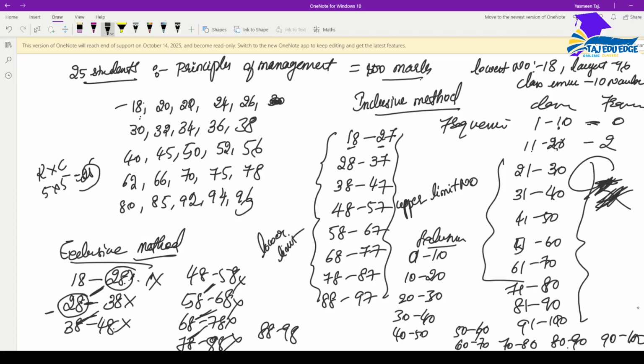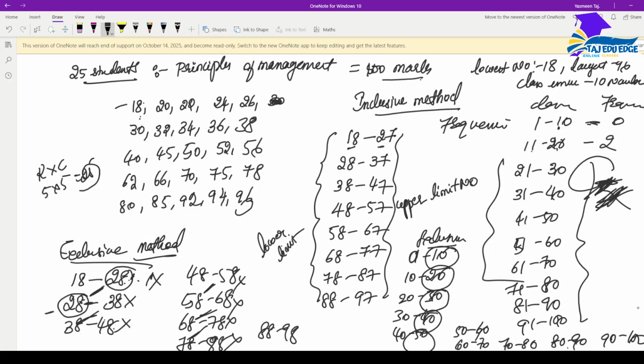But when you come to the exclusive method, you are starting with 0. Count it in your hand using your fingers: 0, 1, 2, 3, 4, 5, 6, 7, 8, 9, 10. After using all 10 fingers, you have to use one more finger, which is invisible, but still you will be counting it. That means there are 11 numbers, right? So you will be excluding this upper limit number. You don't need to consider that for that particular item when you are calculating. That is why we call it an exclusive method.